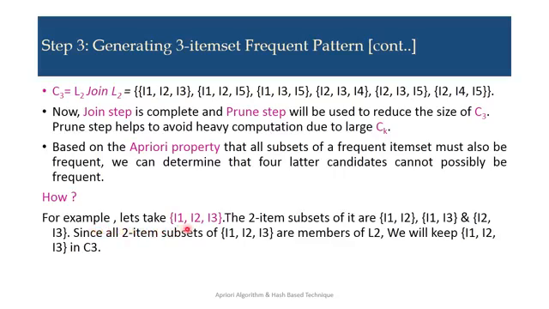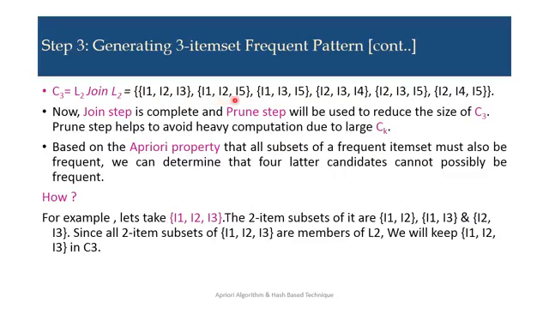So here, for example, suppose I have taken I1, I2, I3. What are the subsets of I1, I2, I3? I1, I2, I3, I1, I2, I1, I3 and I2, I3. All of these subsets are frequent, as I1, I2, I3 are there as one item frequent item sets, and I1, I2, I1, I3 and I2, I3 are there in my L2 list. So according to the a priori property, I can say that I1, I2, I3 is an eligible 3 item candidate to find the 3 item frequent item set.